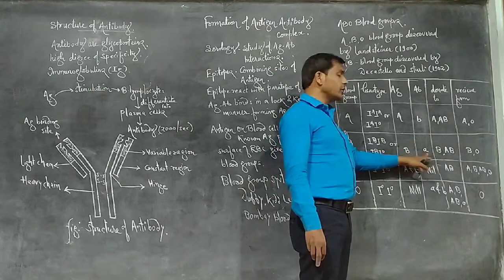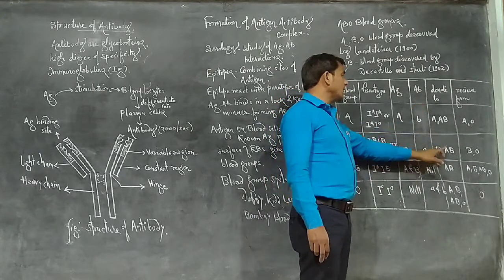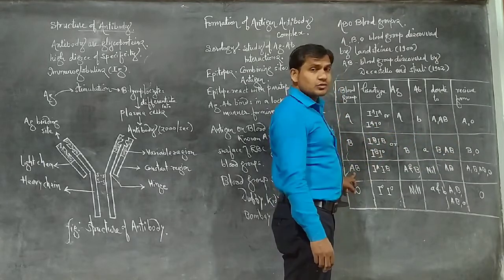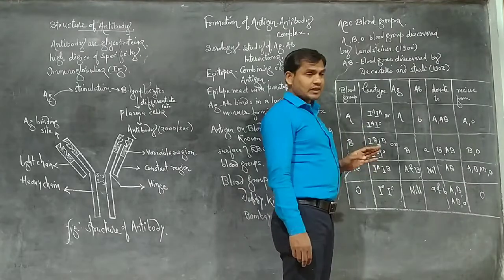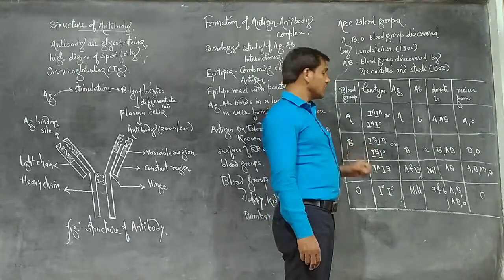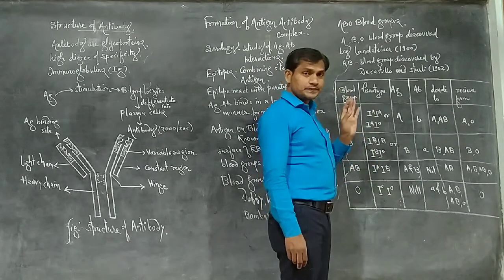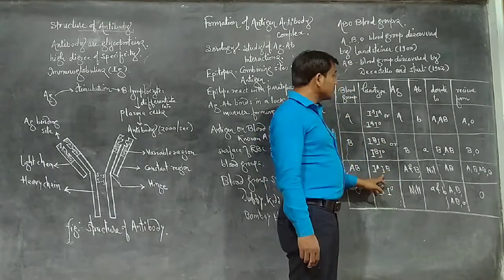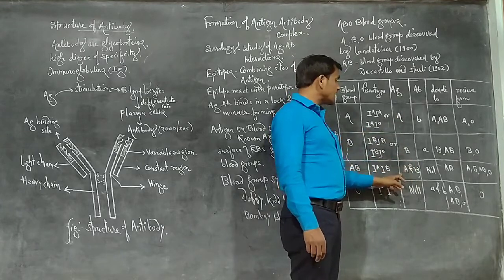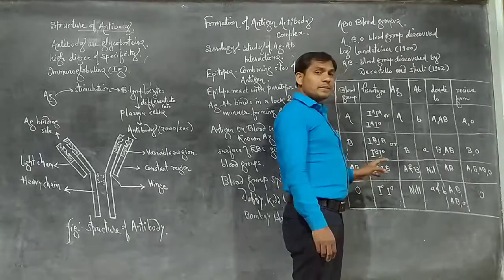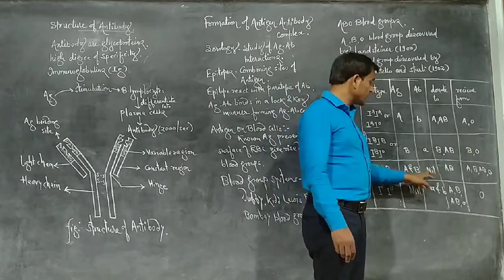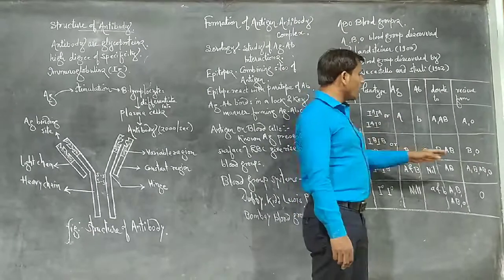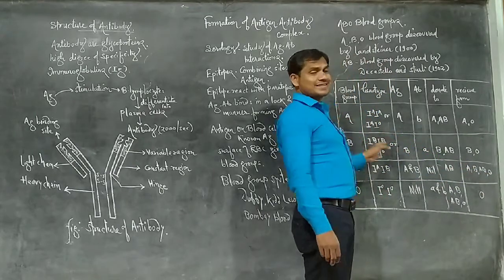Same for B, homozygous and heterozygous conditions. Antigen is B, and the opposite antibody, anti-A, is found in the serum. It donates to B and AB and receives from B and O. AB blood group is called the universal acceptor, or universal recipient. It receives blood from all blood groups. The genotype is IAIB. Both A and B antigens are present, and there is no antibody in the serum. AB donates only to AB but receives from all.